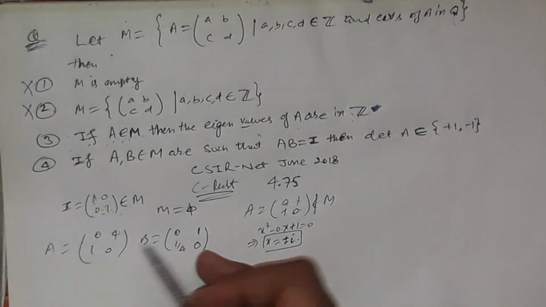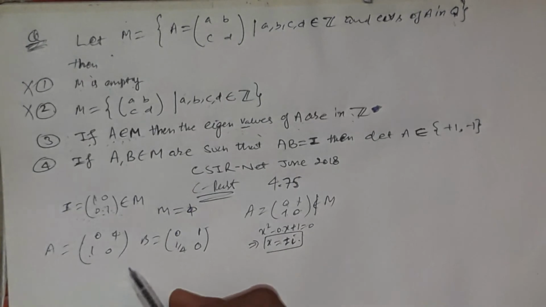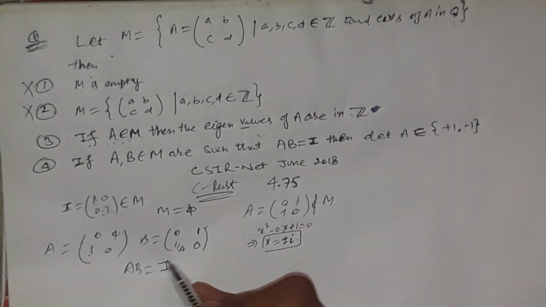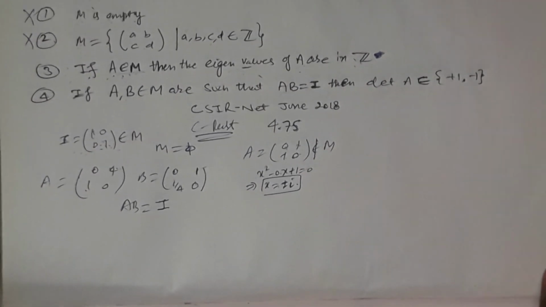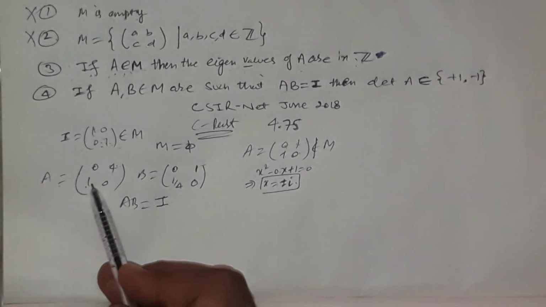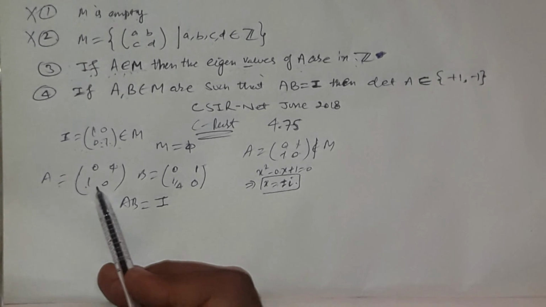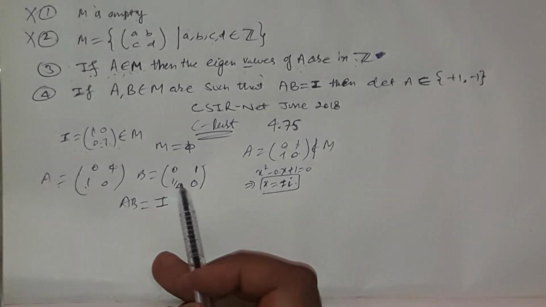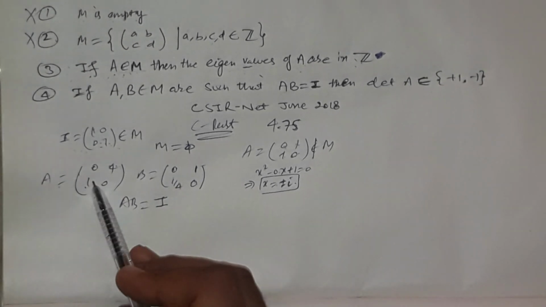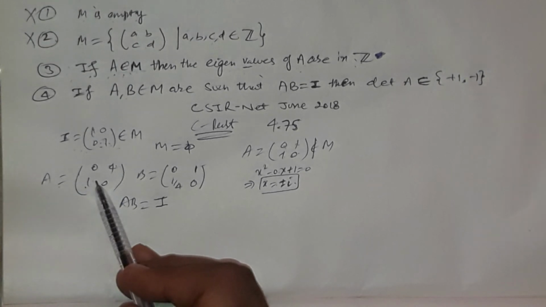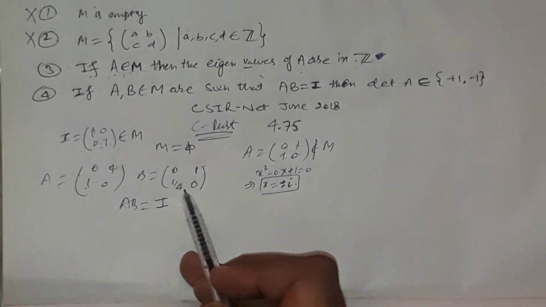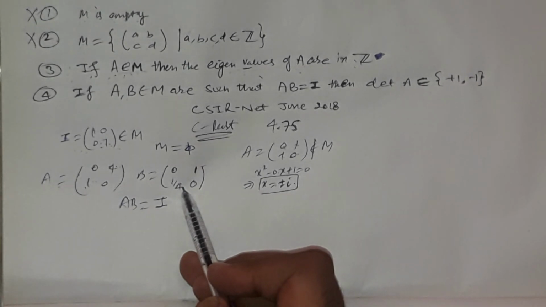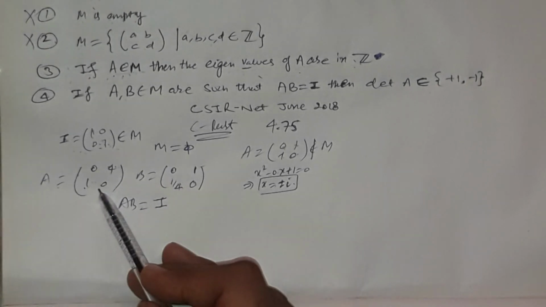Yeah, this is an example. Here the product AB is the identity element, and each entry of A is an integer and each entry of B is also an integer. The eigenvalues of this matrix are also in the set of rationals, and its eigenvalues are 1/2 and minus 1/2. Both belong to the set of rational numbers, and here as well.